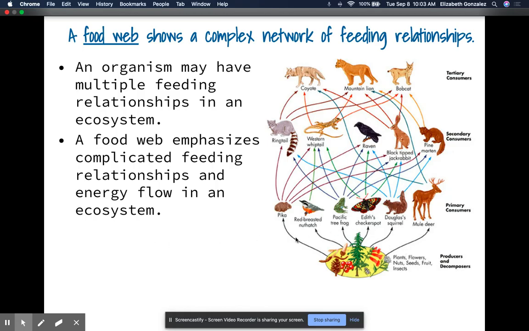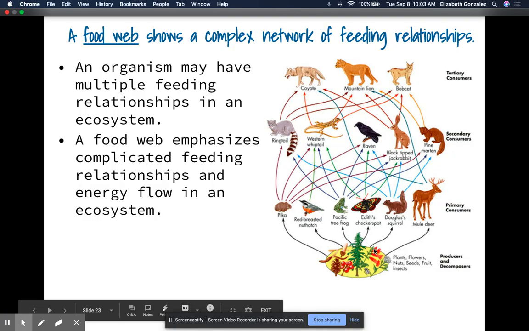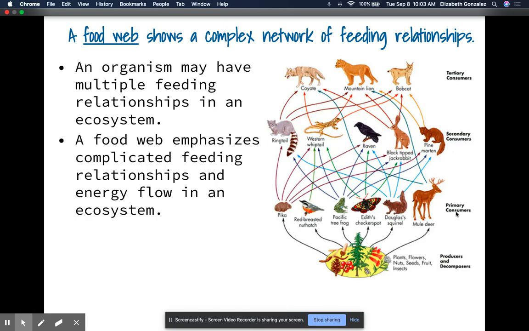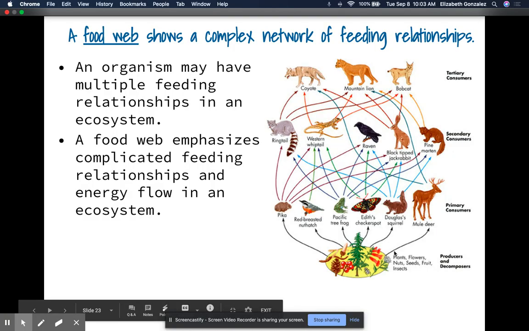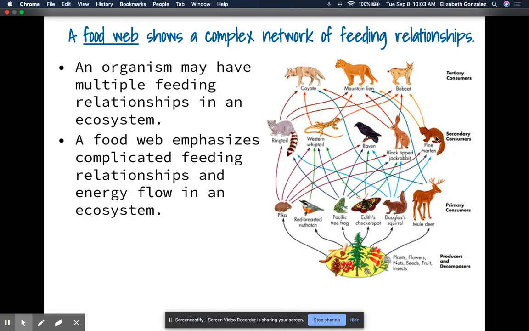All right, notice, like we said, at the bottom of all of our food chains and our food webs is going to be our producers. So in this instance here, it's going to be our plants, our flowers, our seeds, our fruits, and then our nuts, okay? Then we have our primary consumers, and our primary consumers are going to be all of our herbivores. So these organisms here all eat these different types of producers. Then we get our secondary consumers, and they eat our primary consumers. And then same thing, which is our top consumer.